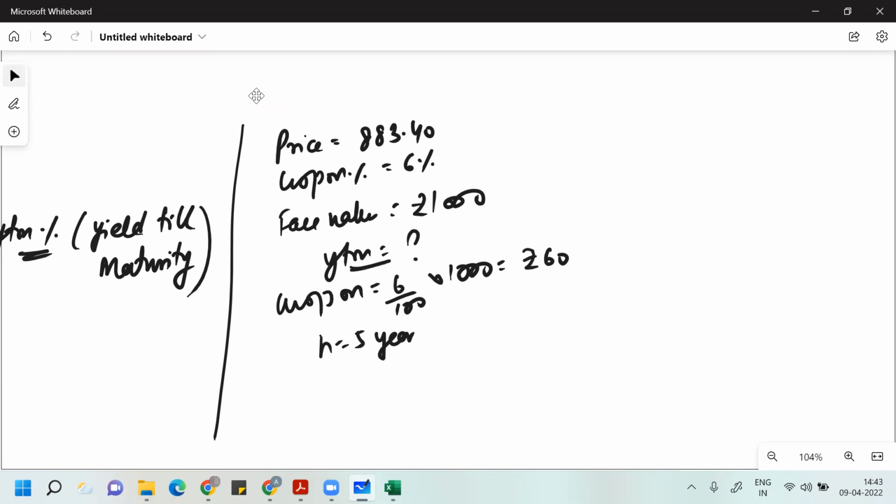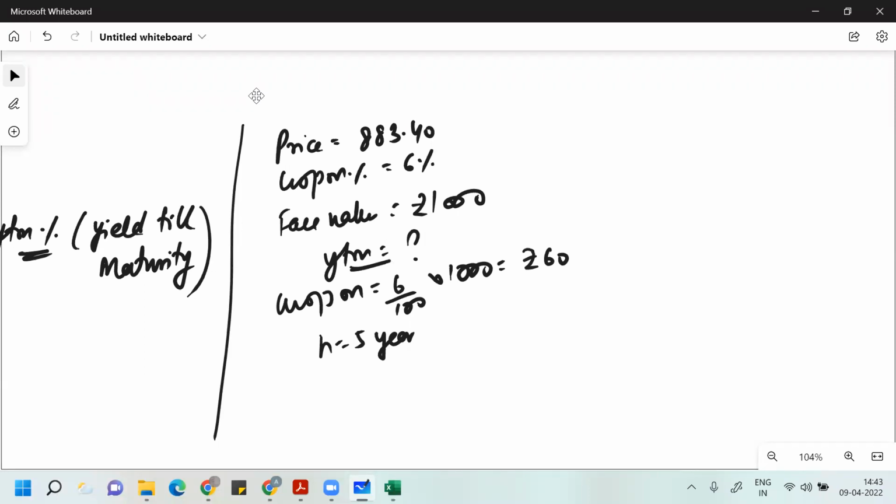There is no direct formula to find the YTM, yield till maturity. The only way to find YTM is to use the trial and error method. It's the same logic you studied in financial management when calculating IRR.